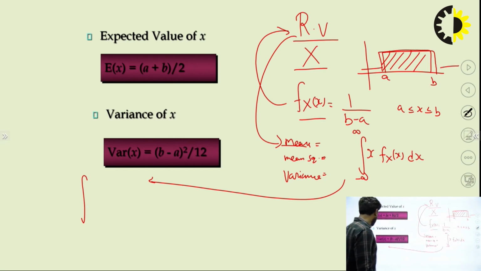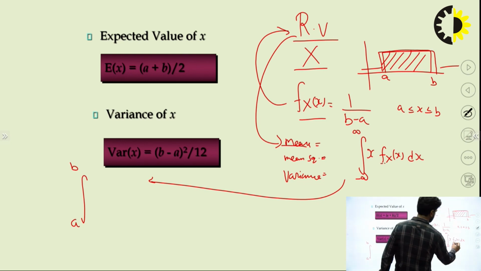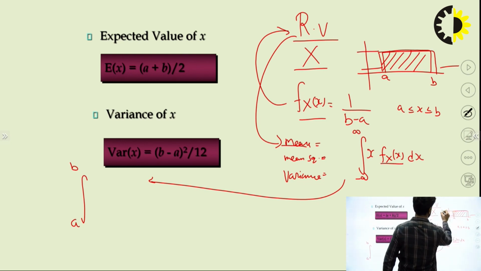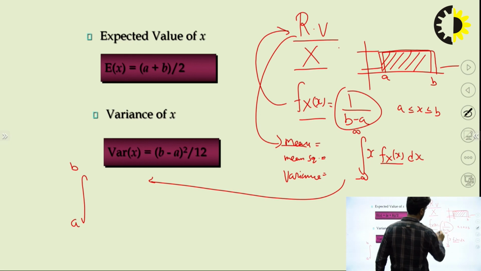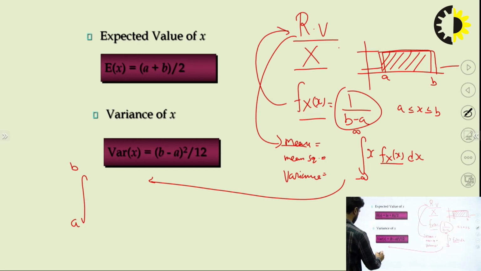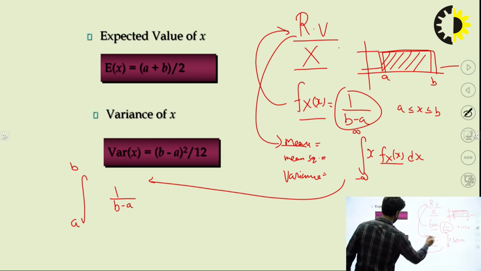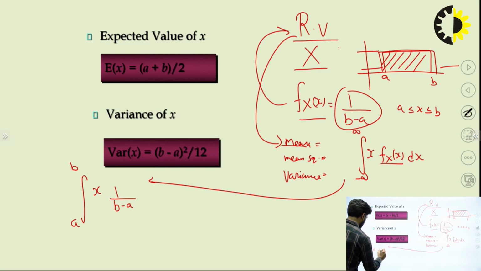So our limit will be a to b, right? Now what is the value of f(x)? It's 1 upon b minus a, and x is the variable, dx. Now you can do the simple integration here.